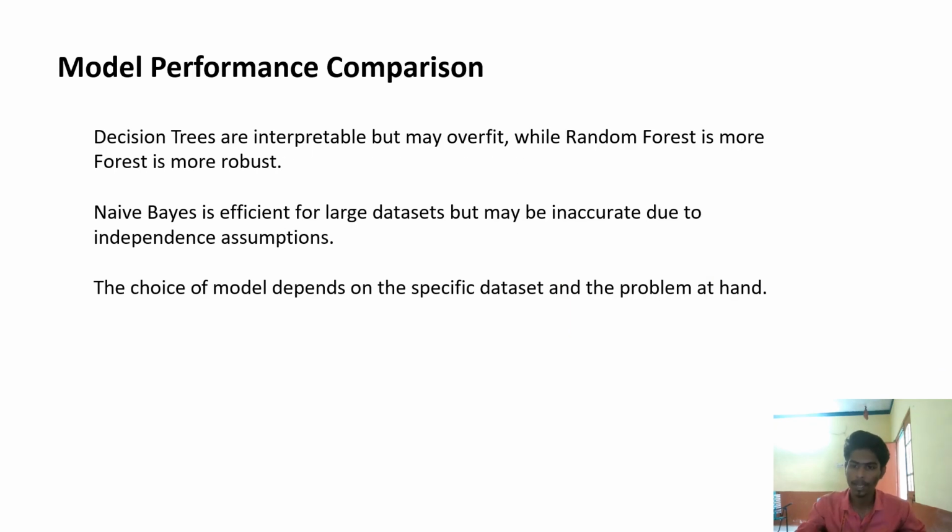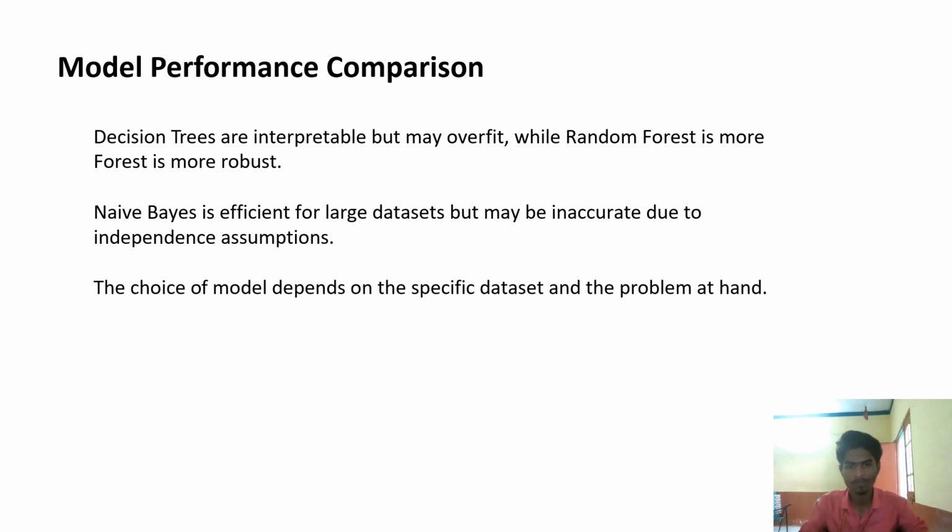Now we are comparing the performance of the three models. Decision trees are interpretable but may overfit, while random forest is more robust. Naive Bayes is efficient for large data sets but may be inaccurate due to its independence assumption. The choice of model depends on the specific data set and problem at hand.